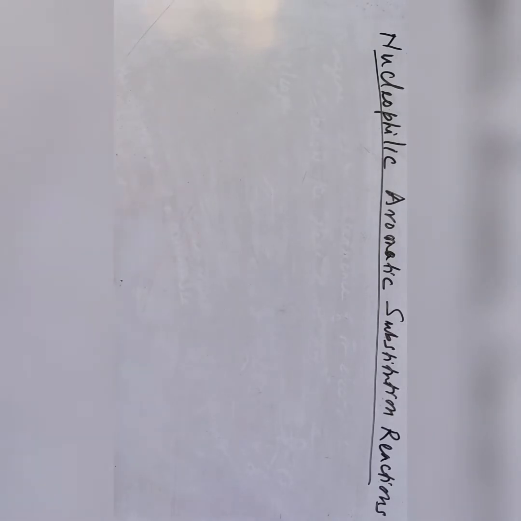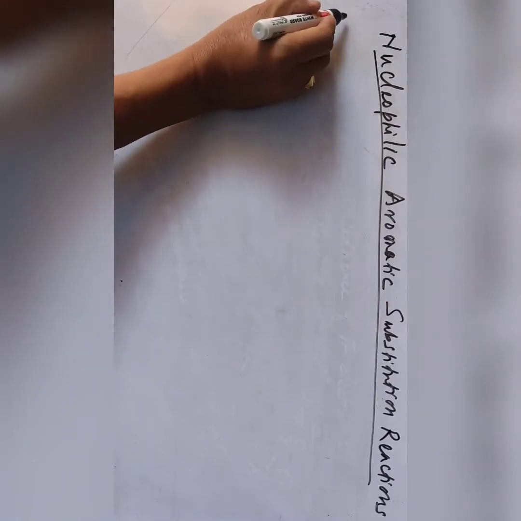I'm repeating again. However, if the benzene ring has one or more substituents that strongly withdraw electrons from the ring by resonance, and along with a good leaving group such as halogen, then nucleophilic aromatic substitution reaction may take place. So I write that here.